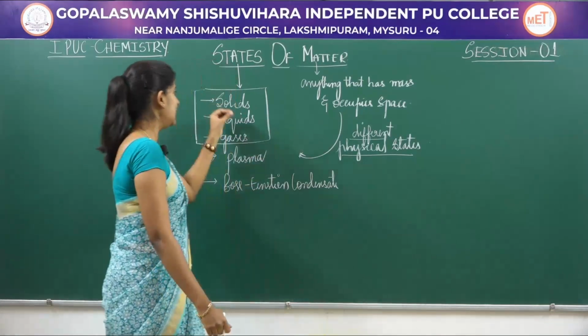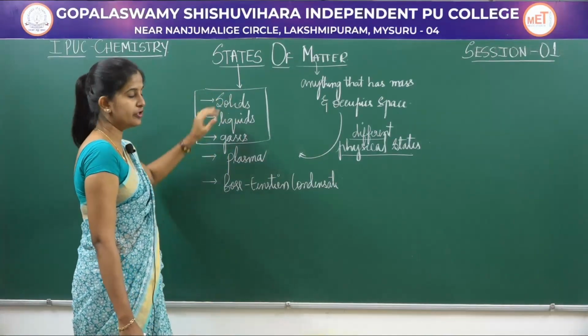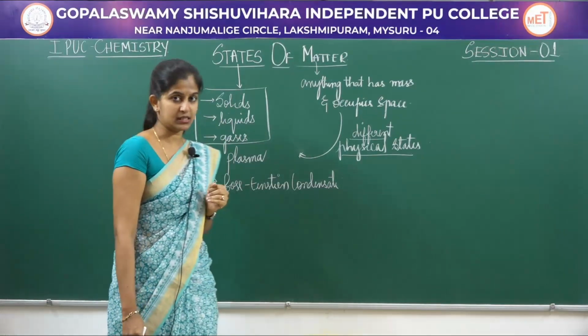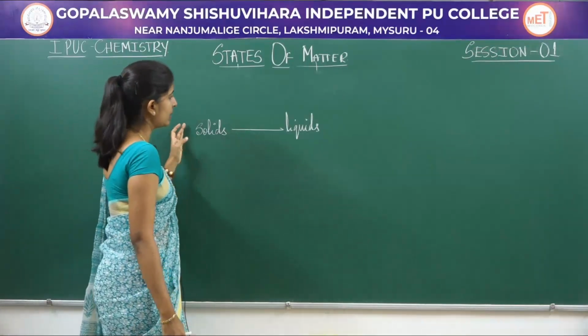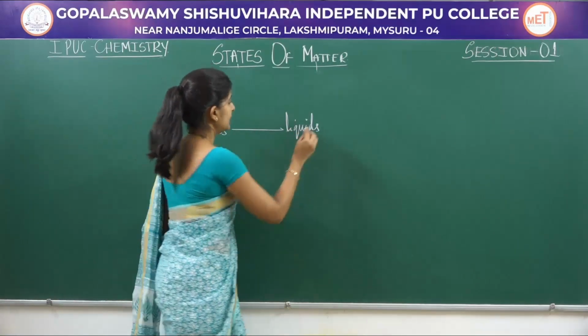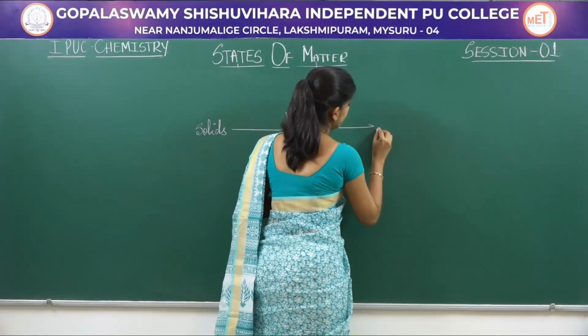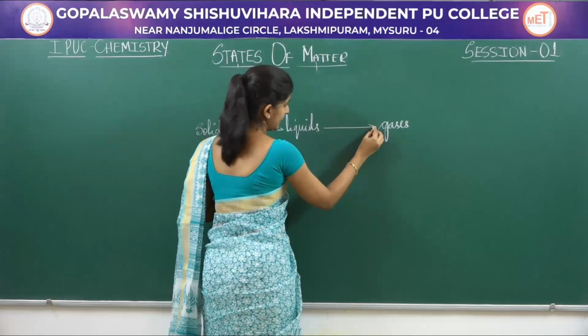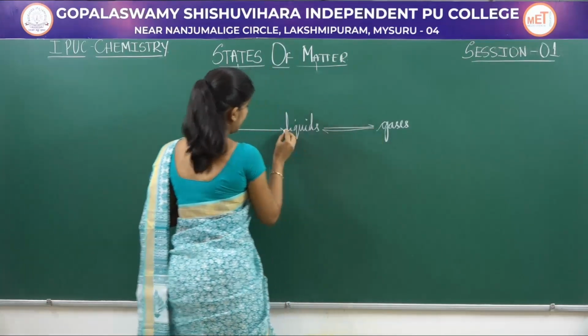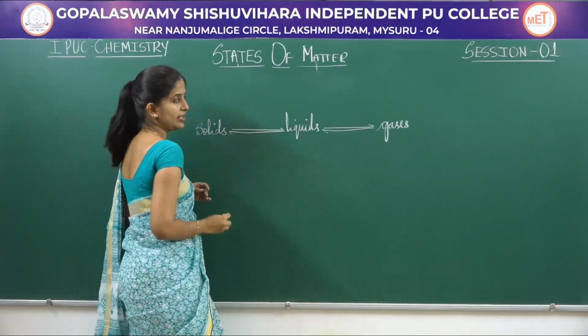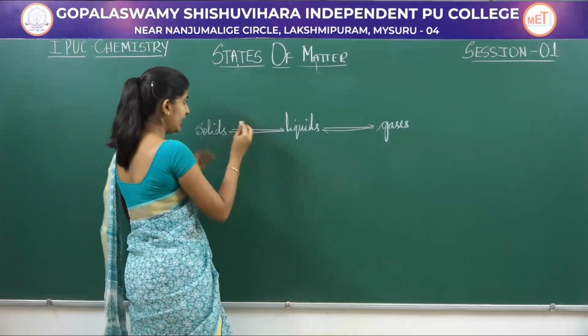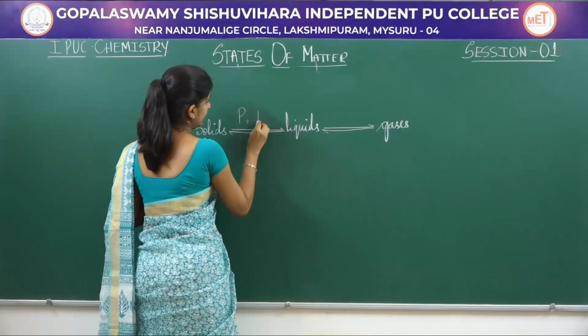Let us take a detailed look at this interconversion of solids, liquids and gases. Solids can be converted into liquids, then liquids can be further converted into gases. Again, gases can be converted into liquids and liquids can be converted into solids by varying pressure and temperature.